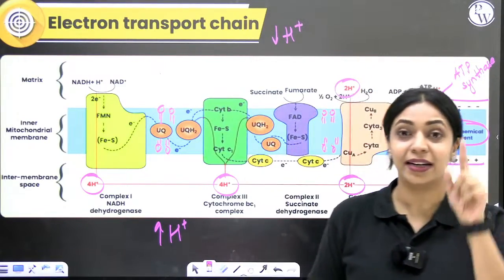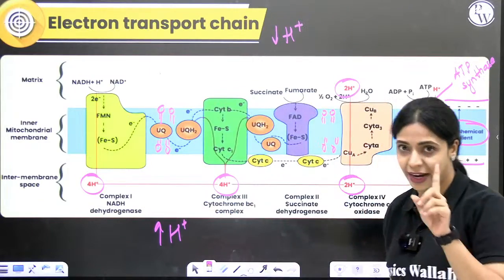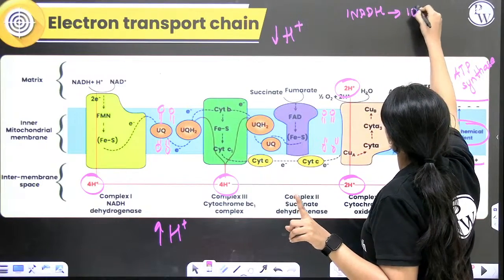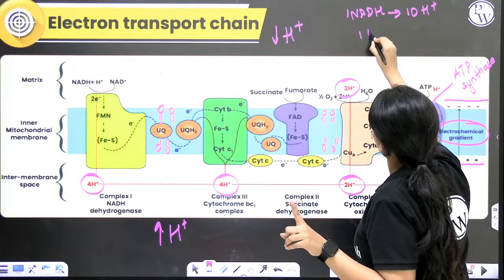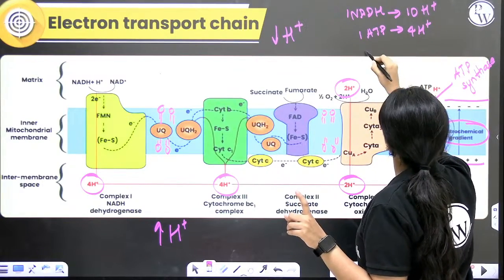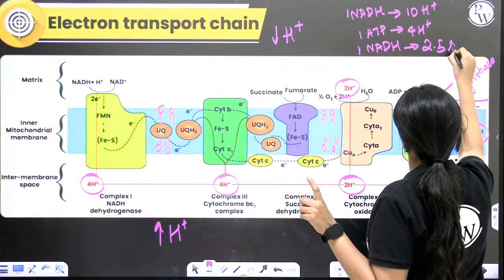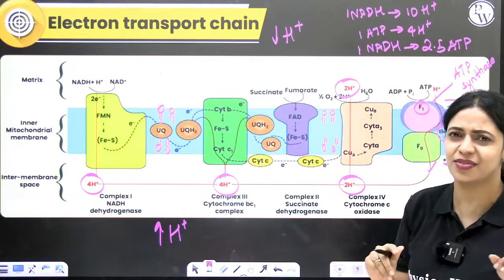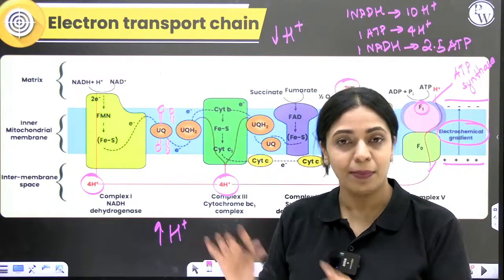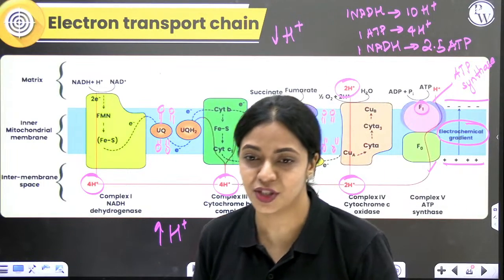According to the new update in the text of your textbook, if you consider 4 protons are required per ATP, we know that from one NADH we got 10 protons. If per ATP you need 4 protons, then from one NADH you get 2.5 ATP. You can round it off to 3. Actually, this is very controversial. There are so many books that give different numbers, but I am giving you the number according to the update that you have in your newest rationalized textbook.